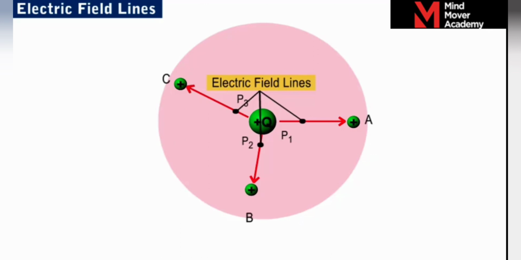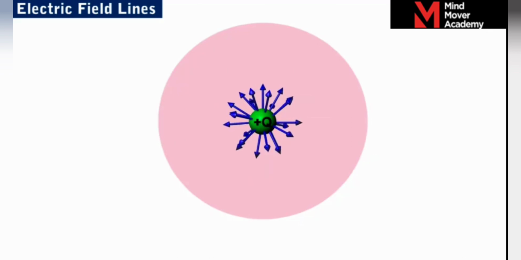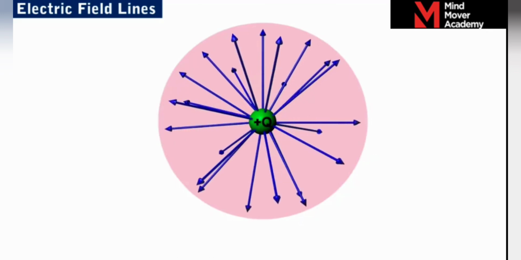In fact, the electric field lines follow the same direction as the electric field vector at any point in the electric field, since an electric field line is the path followed by a unit positive charge in an electric field. If we draw all the electric field lines for the electric field of the given source charge Q, the electric field lines appear as shown.